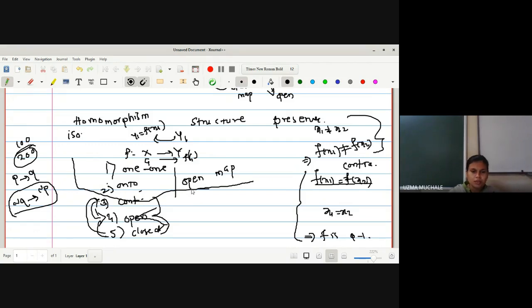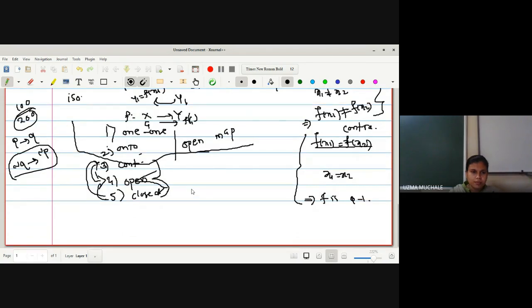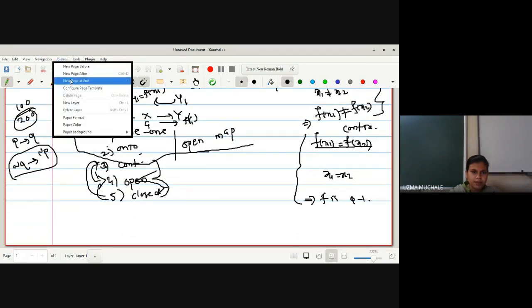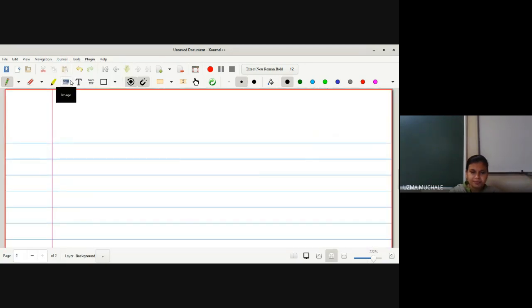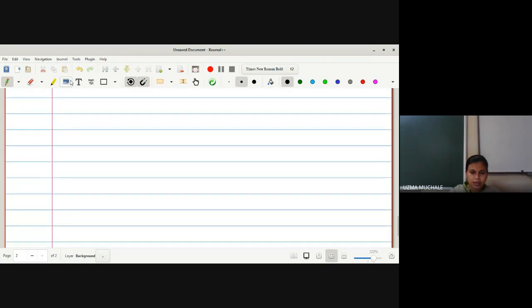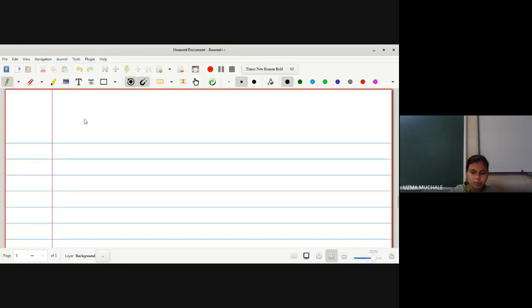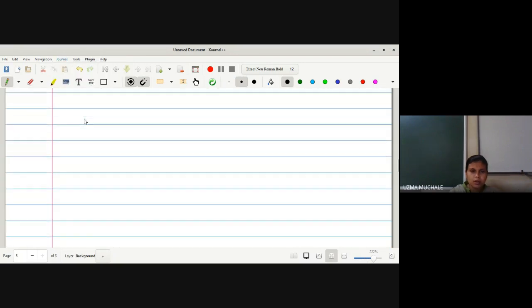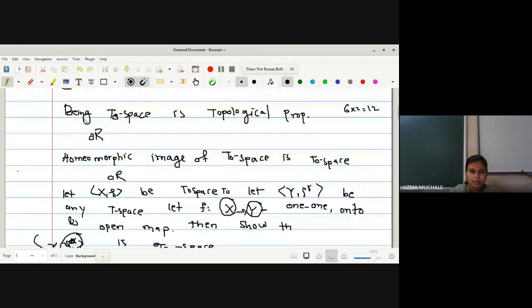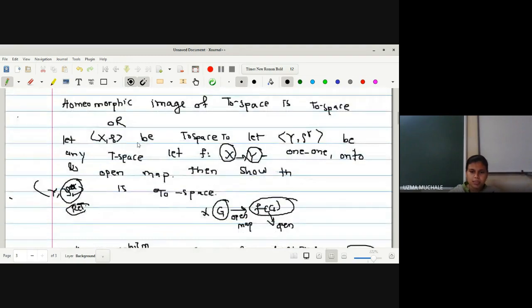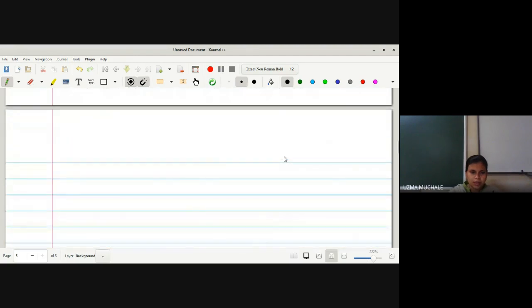Okay, so firstly, we have been provided with X2 and Y2 star. Given that X2 is a T0 space, we have to prove that its image is also a T0 space, right? Okay, यहाँ पे क्या दिया हमको? X2 is a T0 space और prove क्या करना है? Y2 star is also a T0 space. Okay, let me start the proof.